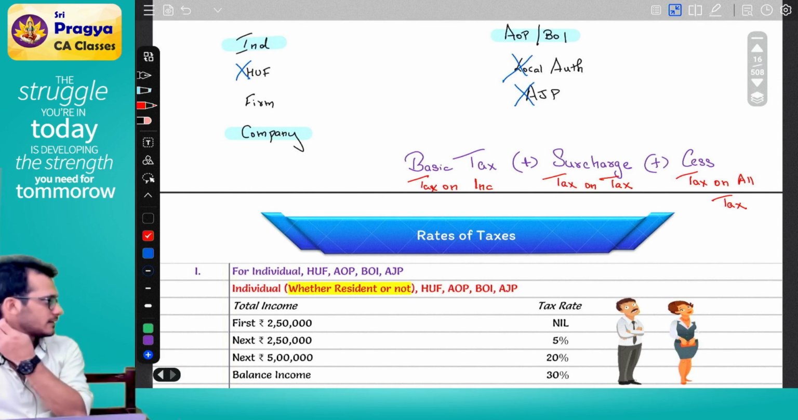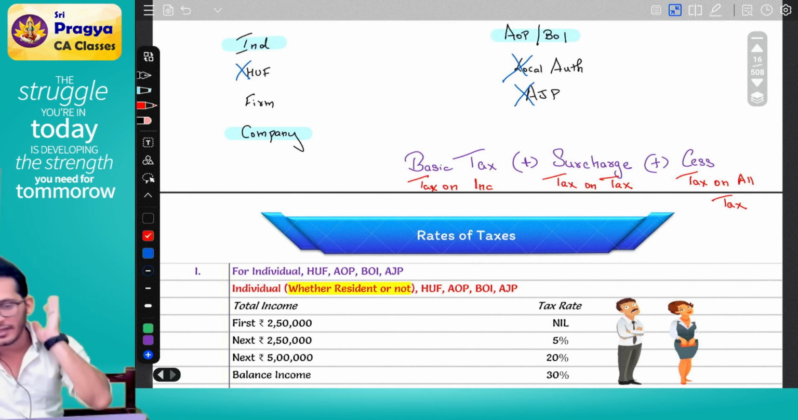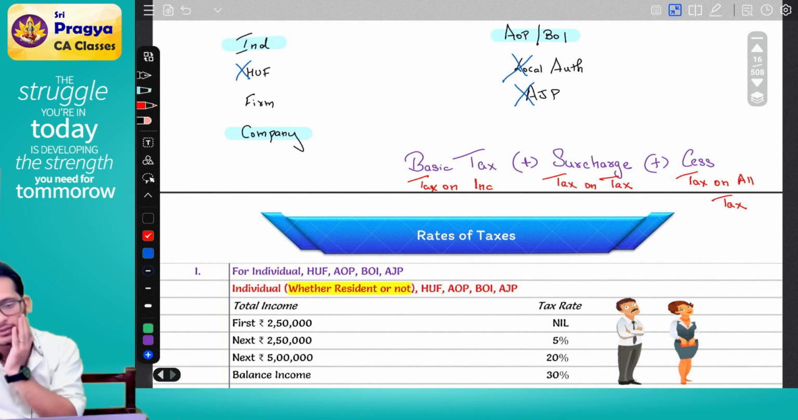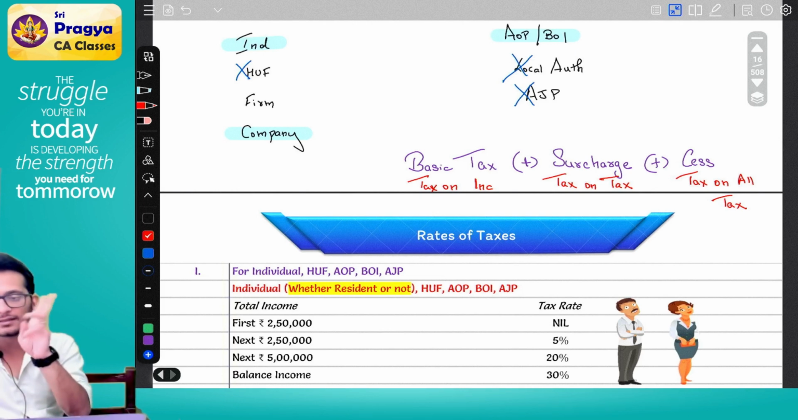What do you mean by all tax, Rahul? Cess comes on top of the final tax, meaning including surcharge also. Yes or no? Yes. So the 3 components which you have in the syllabus: one is called basic tax, one is called surcharge, one is called cess.